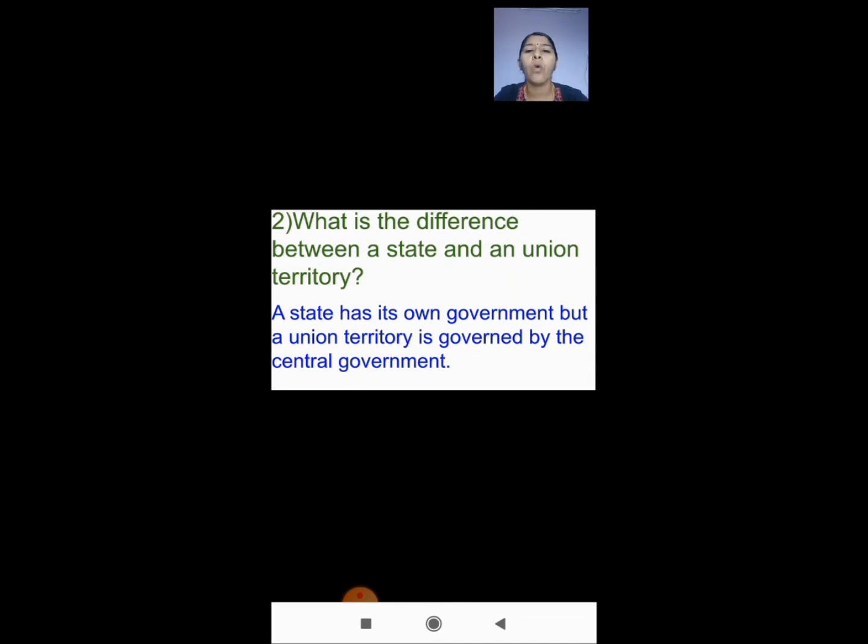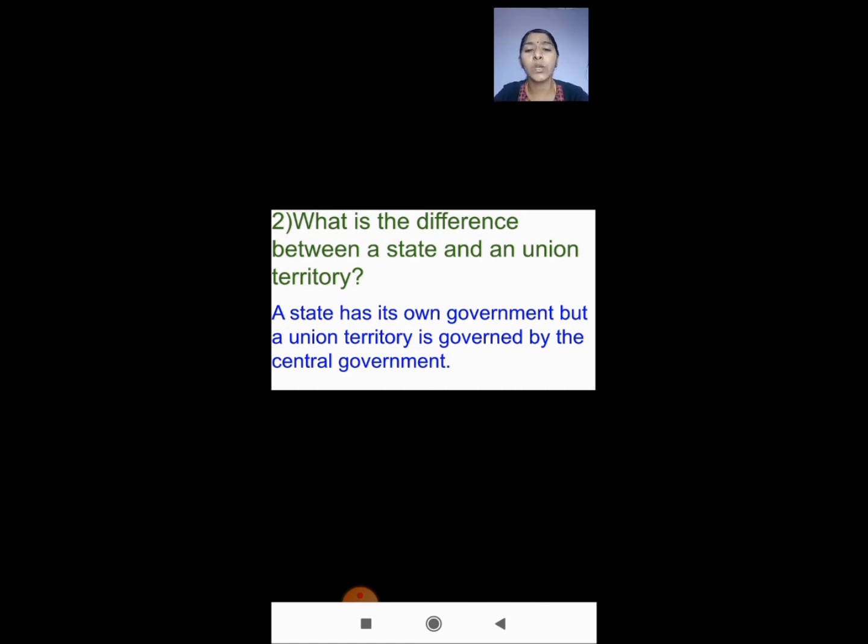Second question, what is the difference between a state and an union territory? A state has its own government, but a union territory is governed by the central government. So a state is governed by the state government, so they have their own government. But a union territory is directly governed by the central government. So this is the difference between a state and a union territory.